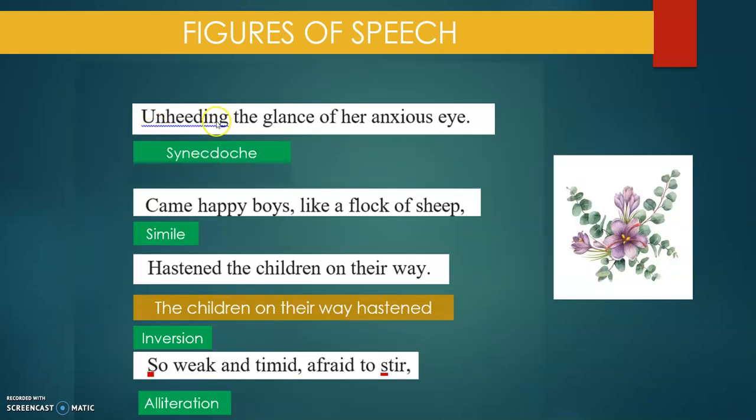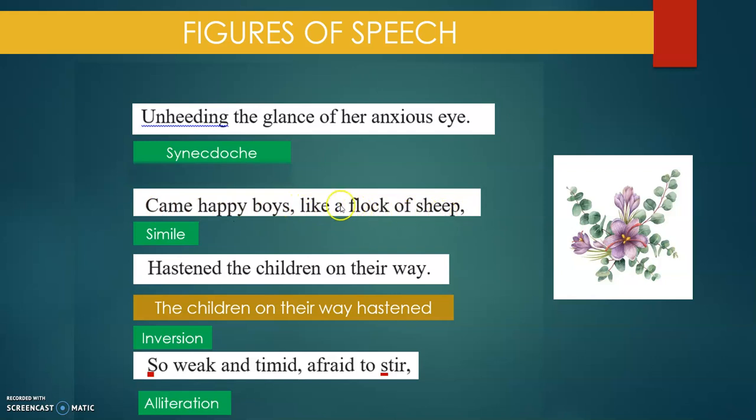Then, unheeding the glance of her anxious eye. Now here, whose anxious eye are we talking about? The old woman. So, it is a part for the whole woman, right? The eye is a part of the whole woman. So, therefore, it is known as synecdoche. What is it known as? Synecdoche.